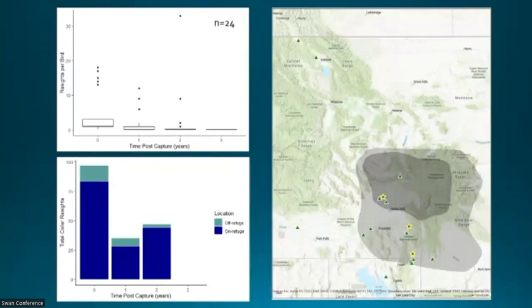The first graph shows the number of resites per bird over years since capture. And you notice that there weren't a whole lot of resites to begin with, but they definitely decreased over time. So we weren't really going to get any information on summer site fidelity. And then this next graph shows the proportion of those resites that were on refuge versus the teal color, which was off refuge. So that's not really going to help inform our understanding of where they're wintering. But it did give us some interesting insights.